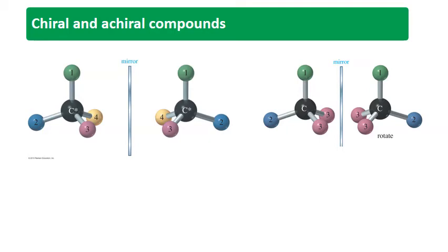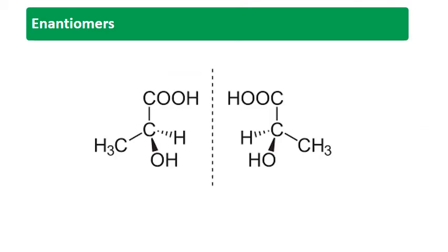But in the case of the second one, the carbon is attached to one atom, two atoms, and three atoms. Now it is symmetrical in nature. If you look at its mirror image, it is exactly similar to the first one. So this type of compound is an achiral compound. Similarly, another term will come, that is enantiomers.